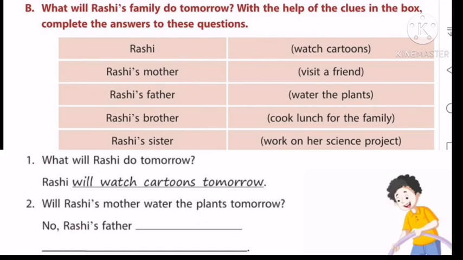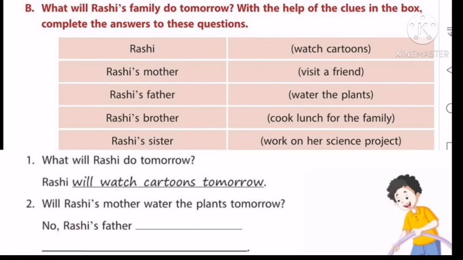See, the question is what will Rashi's family do tomorrow? So you have to use the future time and you have to use the modal verb will. Okay, the first one has been done for you. Let us read that. What will Rashi do tomorrow? Yes, what will he do? Yes, Rashi will watch cartoons tomorrow. So we use will. Next to the will is the verb watch. The first form of the verb watch. Okay, so Rashi will watch cartoons tomorrow.